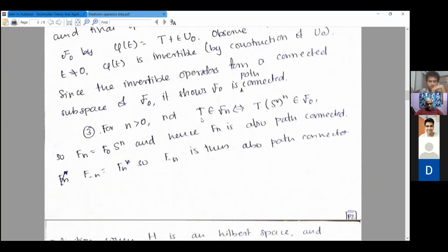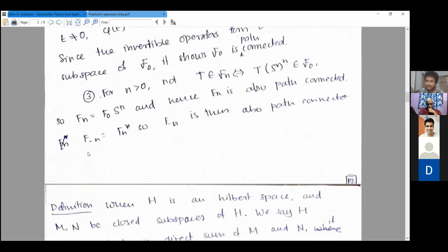Okay. So by the index, you are saying that this is in F naught. Yeah, because you already know the index of S n is equal to minus n, so the indices must add up. Okay. So since F naught is path connected, the image of a path connected component under a continuous map is path connected, so then we have this F n is also path connected. And since F minus n is nothing but the dual of F n, and the dual is also a continuous map, then F minus n is also path connected.